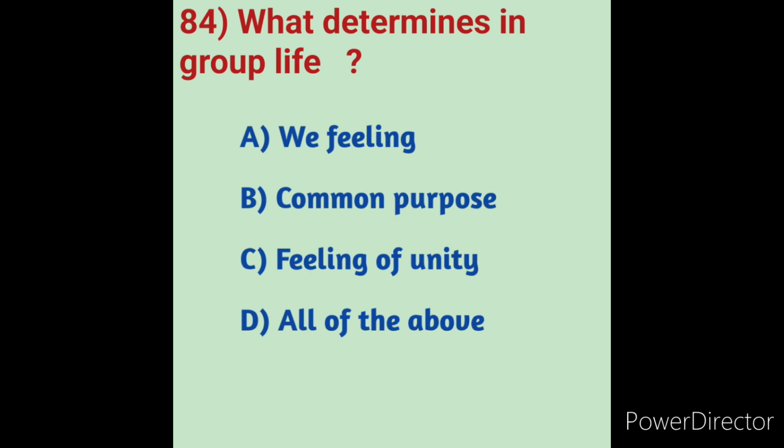A form of life insurance available to members of a group, typically employees of a company under a master policy, is called group life.